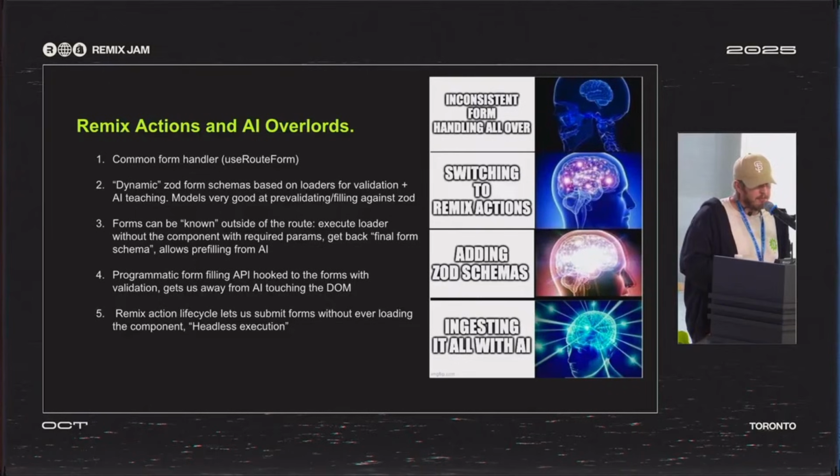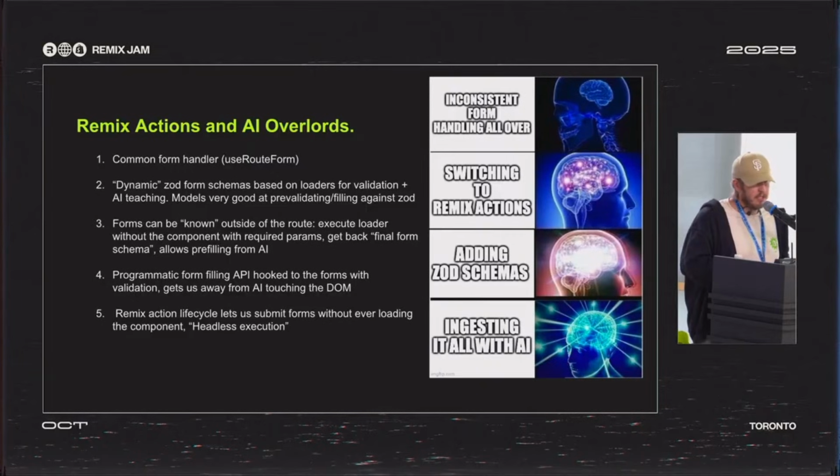So one thing we did was we made a consistent form handler for all the pages. We created the schemas, like I talked about before. We have these dynamic Zod schemas to teach AI, and also so AI can learn about a form and programmatically interact with the form. And forms can now be known outside the route because we've encapsulated it in that form function. And we have programmatic form filling APIs because we know how to fill it, even if we're not on a route.